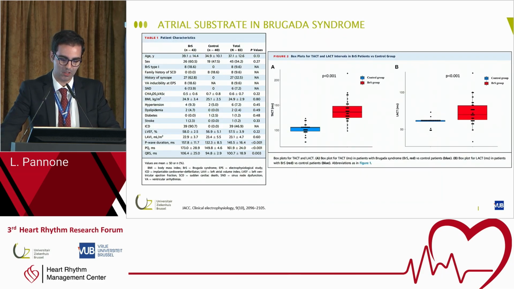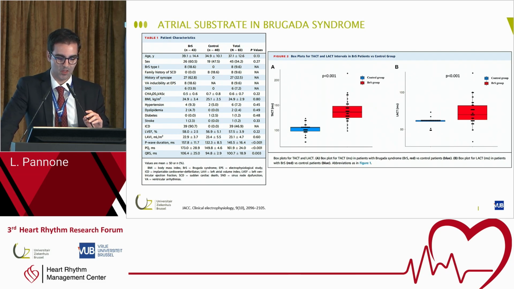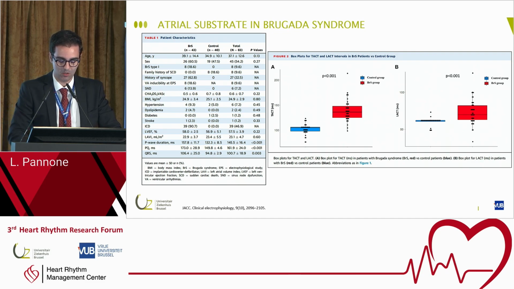And what we found, as you can see here in the box plots in the middle, red is the Brugada syndrome and blue is the control group. So the TACT is significantly higher in Brugada syndrome compared to control. So Brugada syndrome patients have a slow conduction in the atrium. Also on the right, local atrial conduction time is longer in Brugada syndrome compared to control. So again, in Brugada syndrome, we have slow conduction in the atrium.